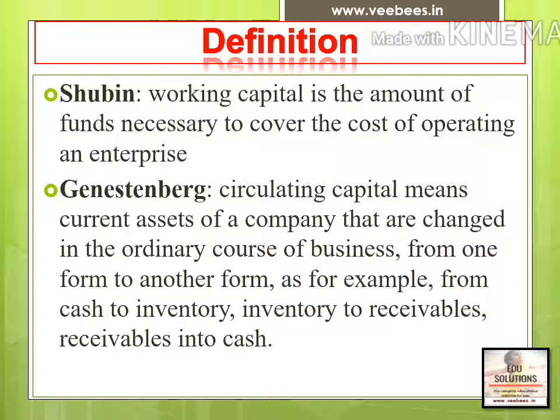Shubin has defined working capital as: working capital is the amount of fund necessary to cover the cost of operating an enterprise. So it is the capital required for covering the cost of operating the enterprise. Secondly, Justenberg has defined working capital as: circulating capital means current assets of a company that are changed in the ordinary course of business from one form to another form. For example, from cash to inventory, inventory to receivables, receivables to cash.